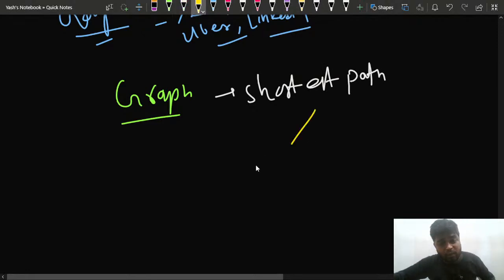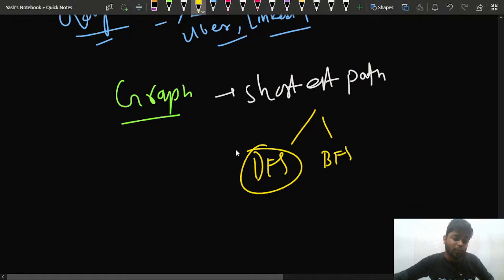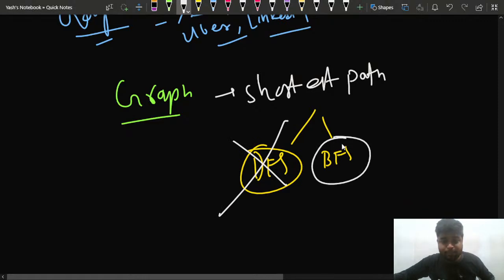There could have been two ways to do it, either DFS or BFS, but doing DFS, backtracking and things like these would have consumed a lot of time, it would have been exponential. So that's why we neglected DFS and went with BFS, because BFS gives us the shortest path from source to destination in any given graph if the weights of the edges are equal. So that's why I took BFS.